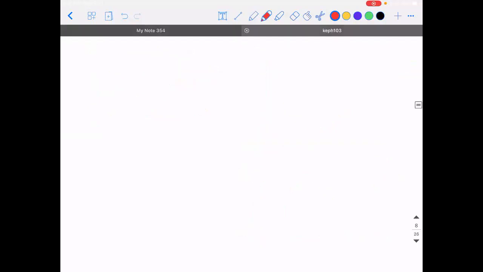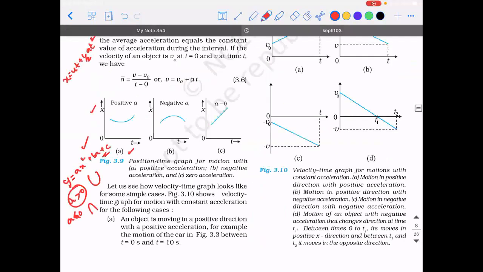Right? So those are the two graphs that they have given. How they can ask in the exam is, they can give you this graph for 1 mark and ask you whether the object is accelerating or retarding. You can answer it by now with clarity, right? You know why it is going upward or downward in the shape of a parabola. And the third situation that is possible is, what happens if the acceleration itself is 0?